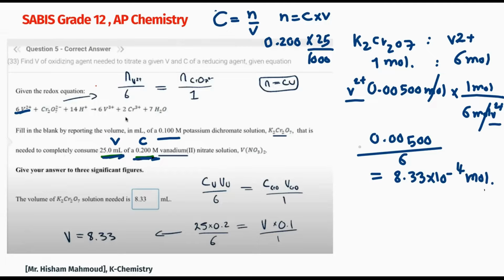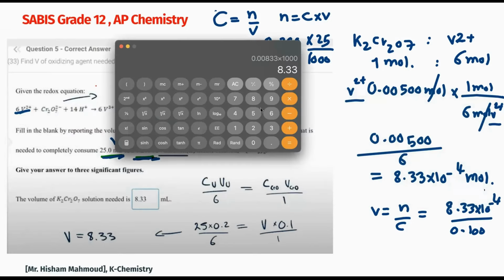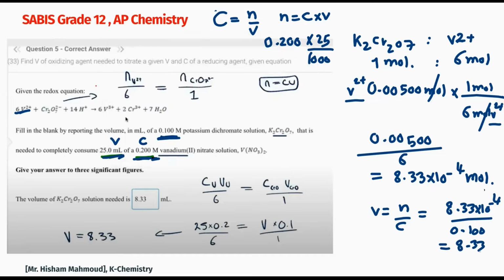And then, you need the volume of the dichromate, not only its moles. So again, with the same equation, if n is equal to CV, the volume is equal to n over C. So that's 8.33 times 10 to the power of -4 divided by the concentration of it, which is equal to 0.100. And then I have to multiply this by 1000. So let's do it. 8.33 times 10 to the power of -4 divided by 0.100 and multiplied by 1000. I will get 8.33 milliliters.